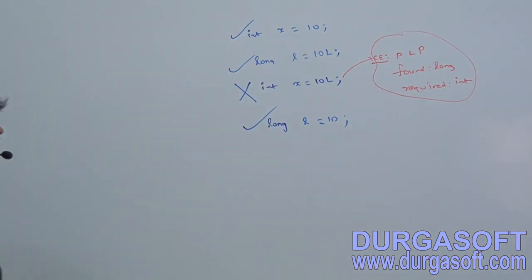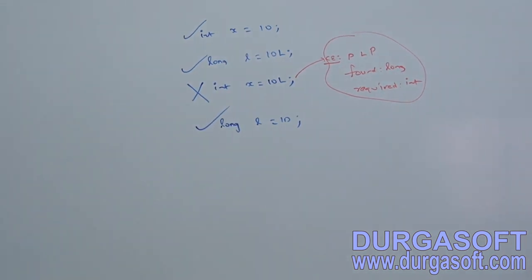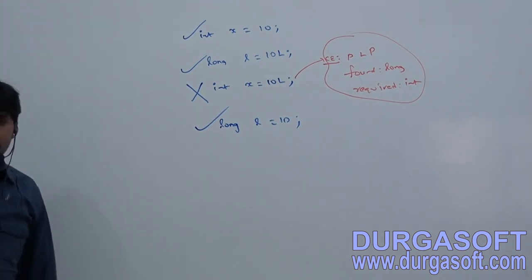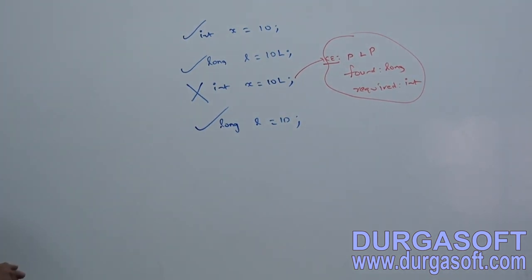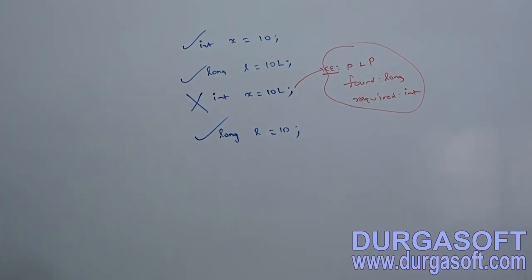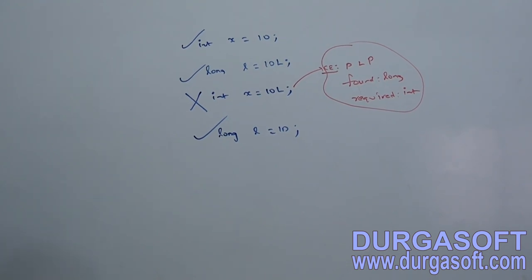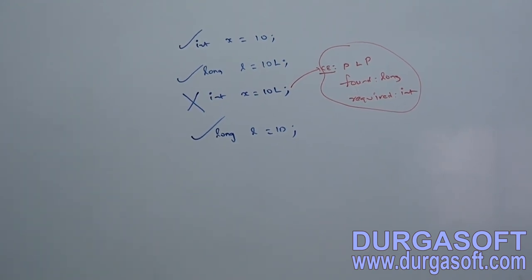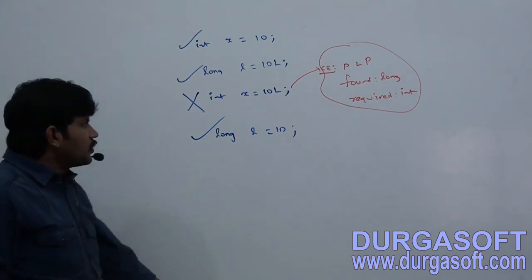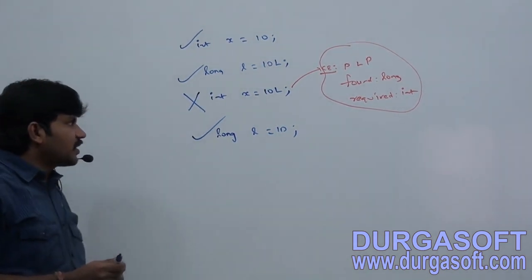Take this example. Int x is equal to 10. Long l is equal to 10L. Next, int x is equal to 10L.